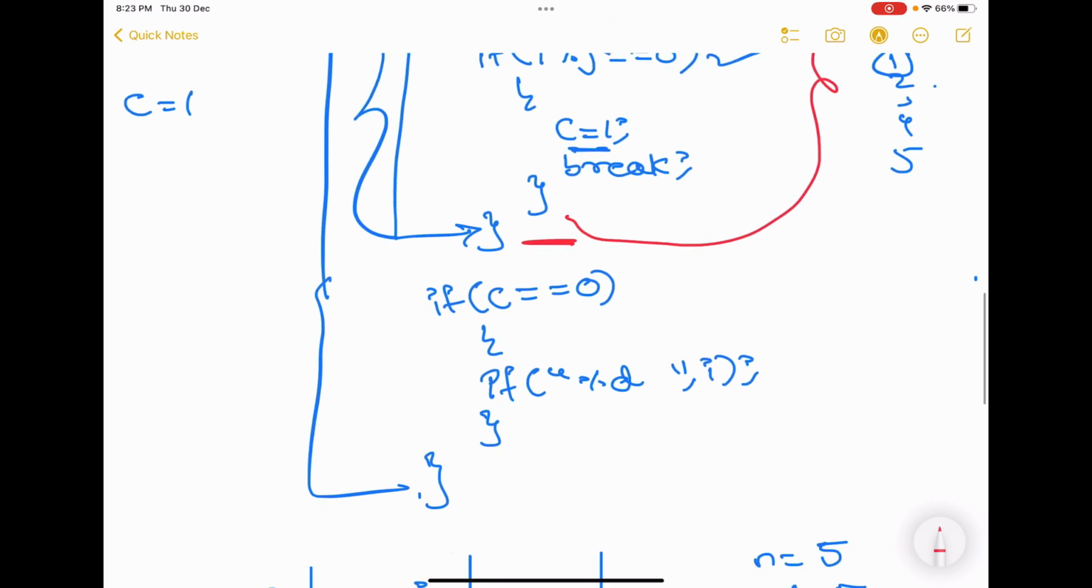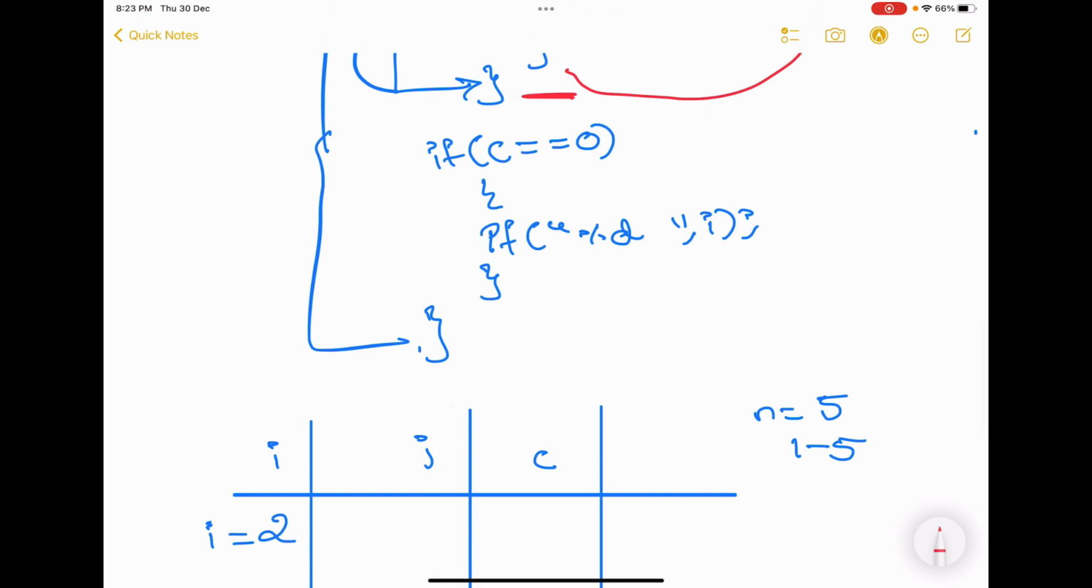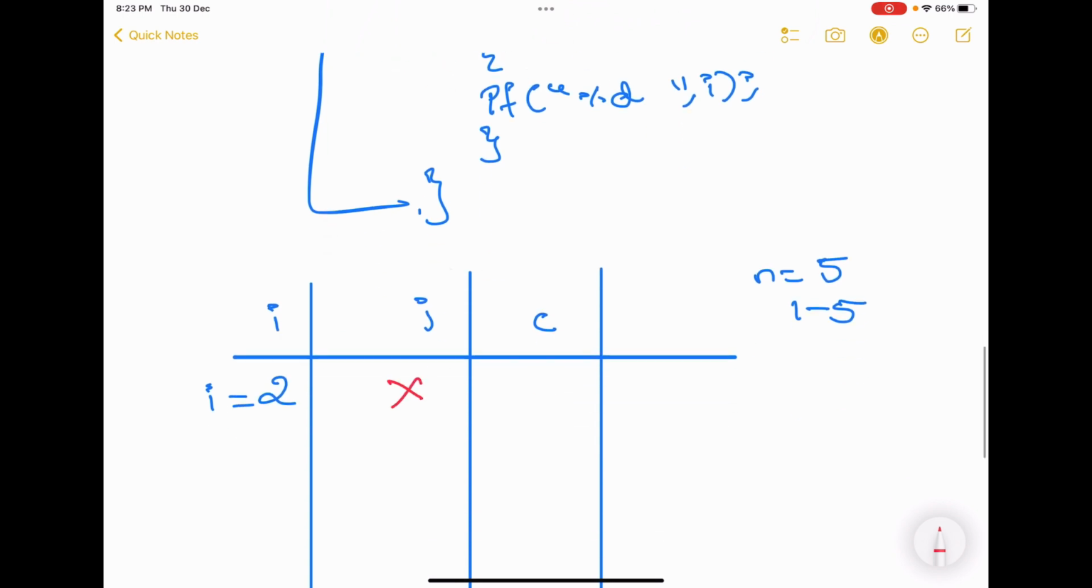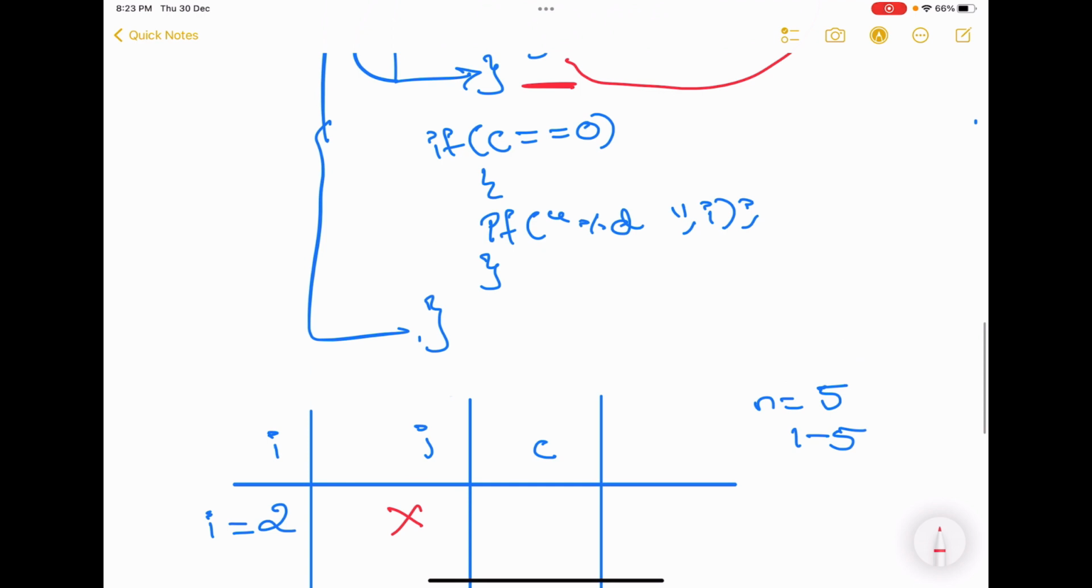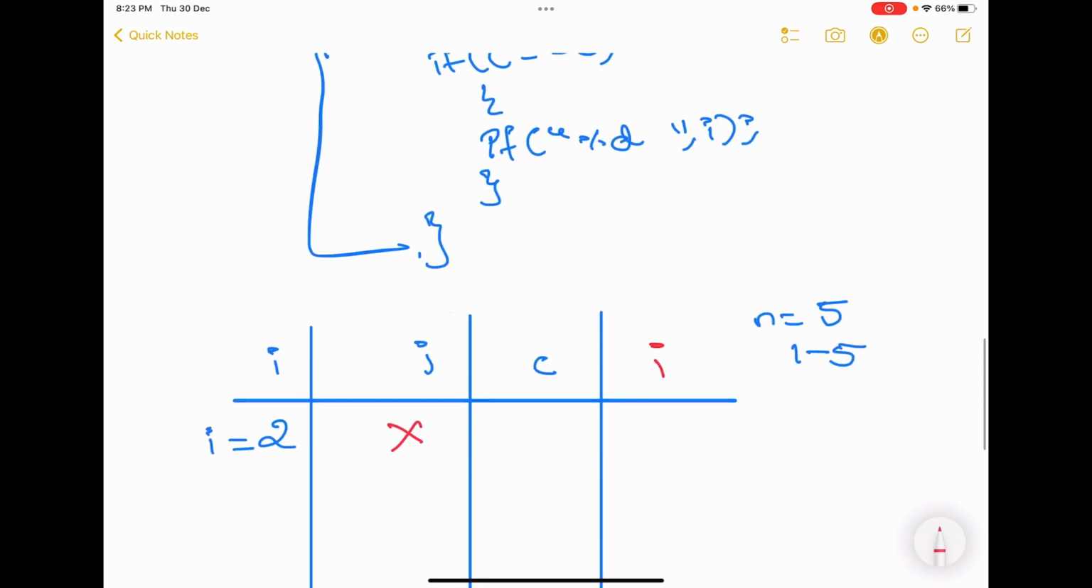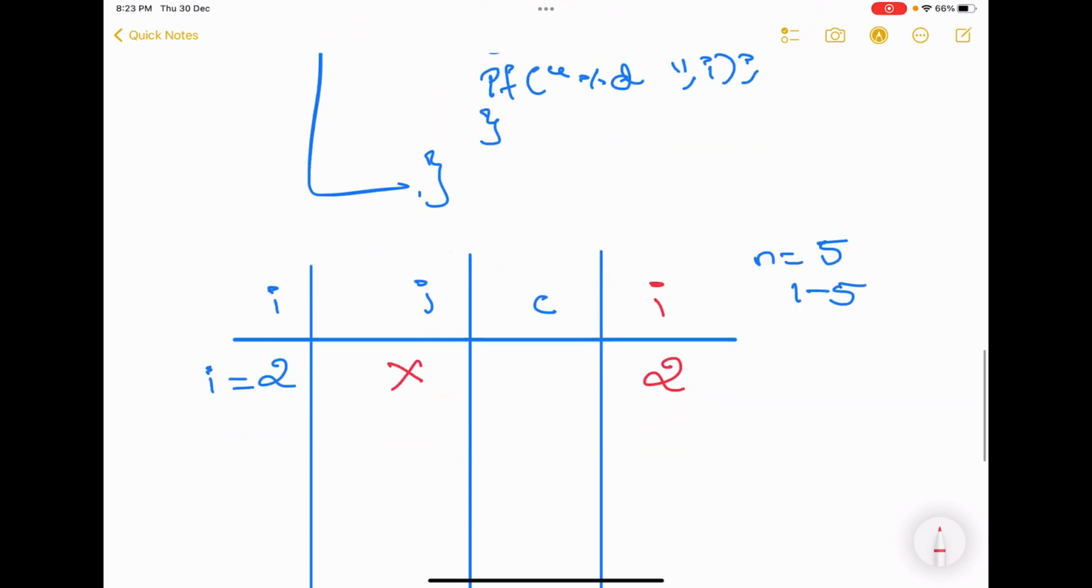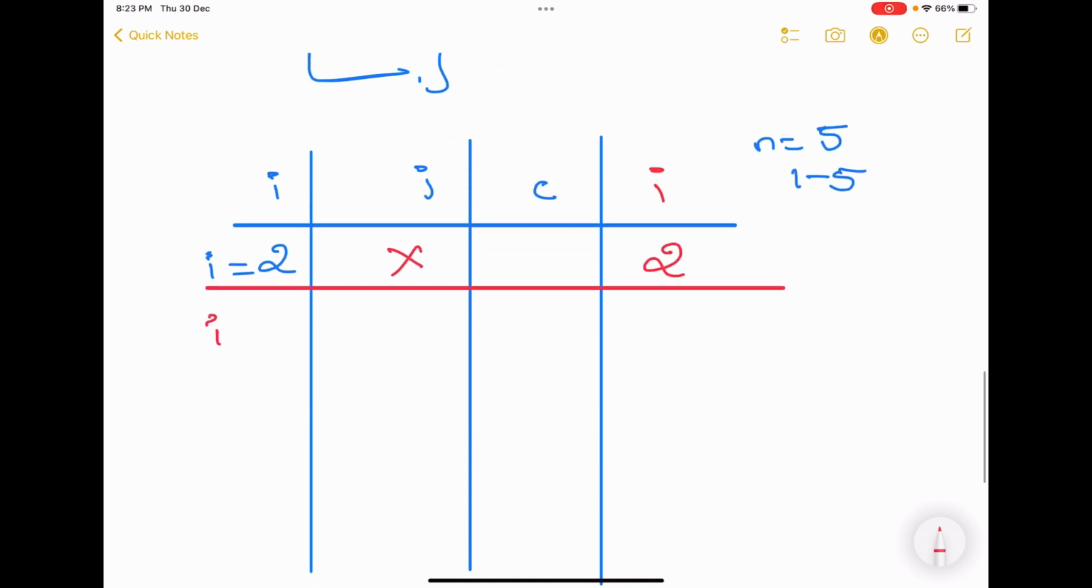Now, is C equal to 0? Yes, so printf percentage d. The J loop didn't even get executed, so C is still 0, which means the I value should be printed. We printed out the value 2. First iteration completes. Now the second time, I becomes 3.